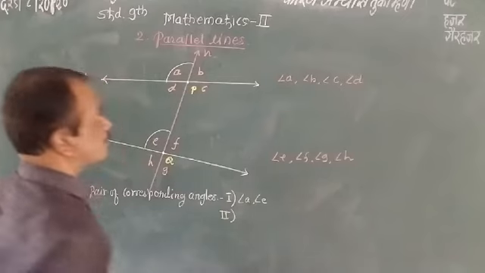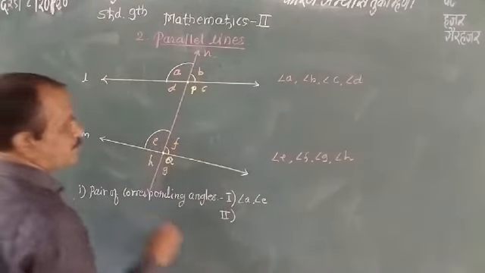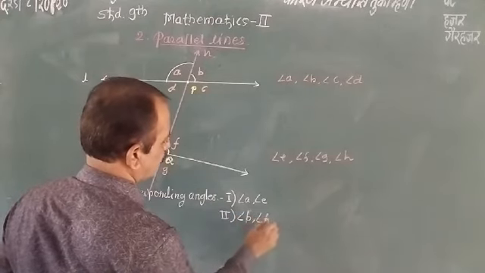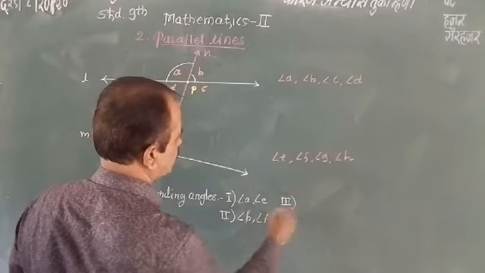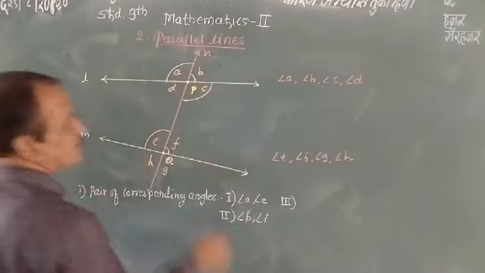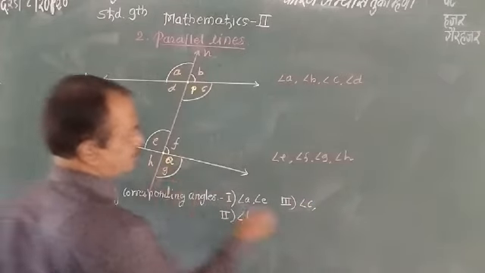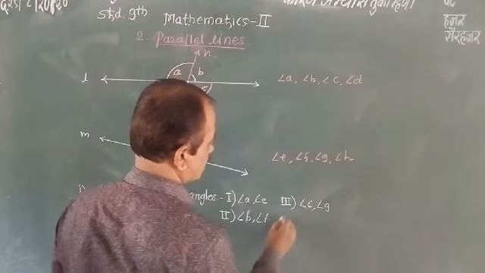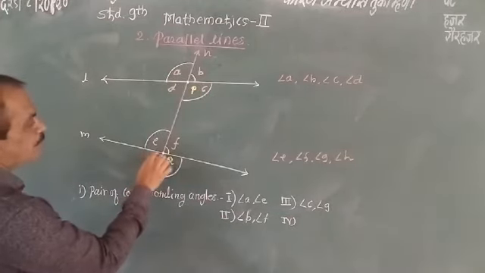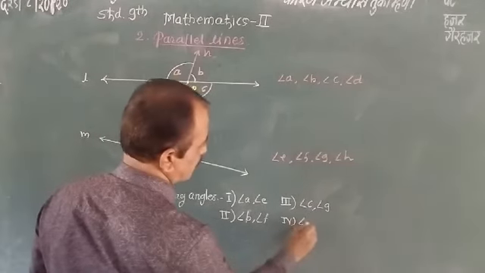Now the second pair, another pair, here angle B and angle F. Then the third pair is angle C and angle Z. Now the fourth pair is angle D and angle H.